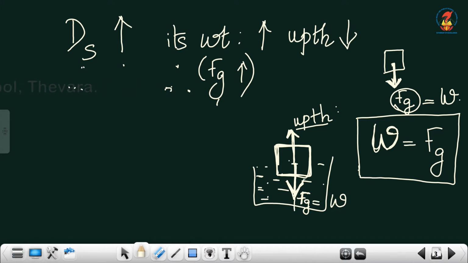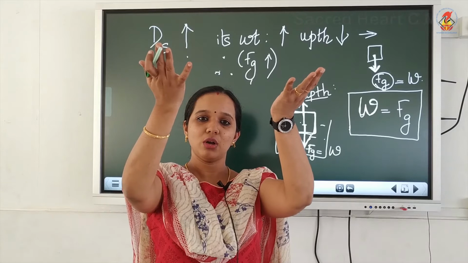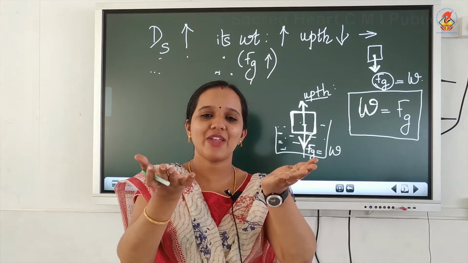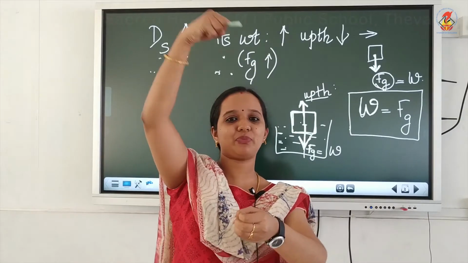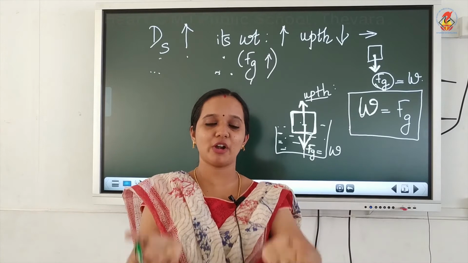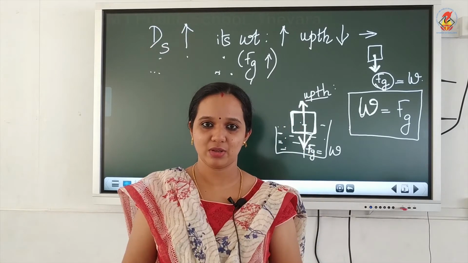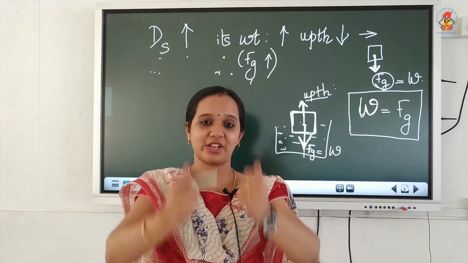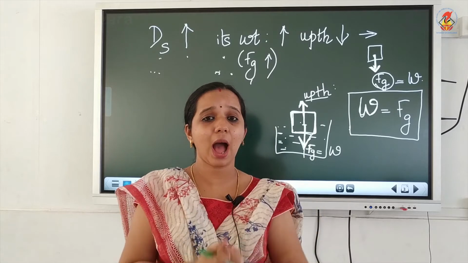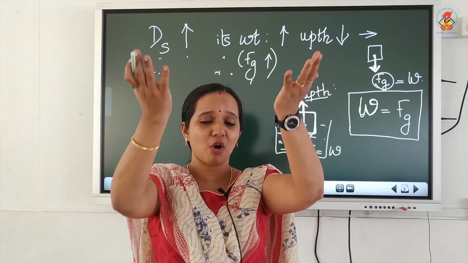If the downward force is more, the upthrust felt by the object will be less. Upthrust means the force which helps the body to hold up. Due to upthrust, the body will float or rise up. It is a force that holds the body up.